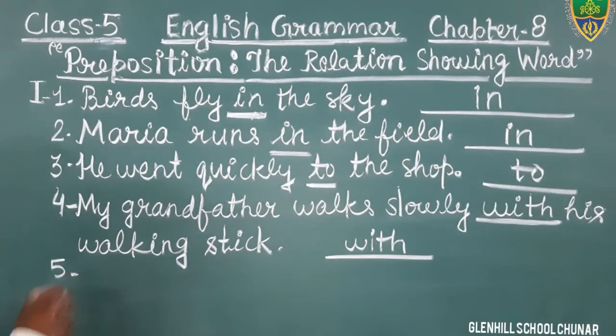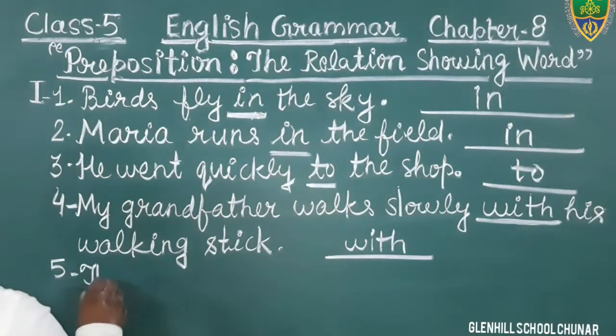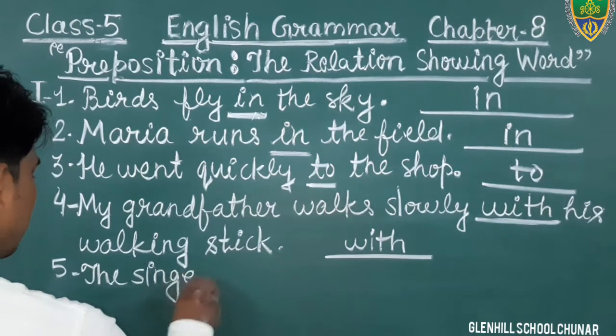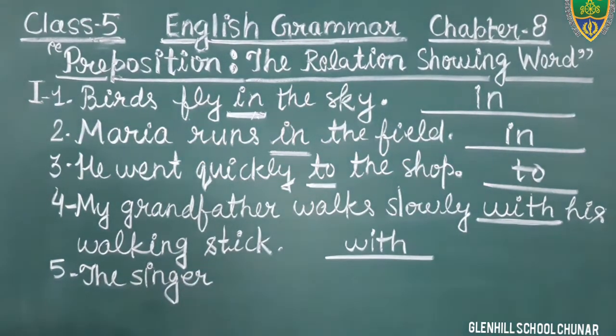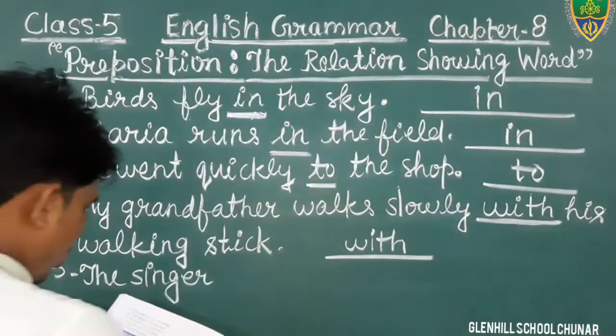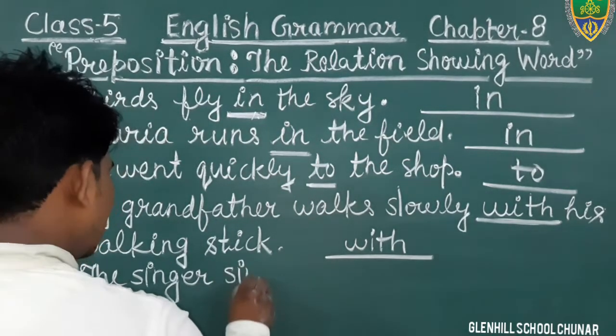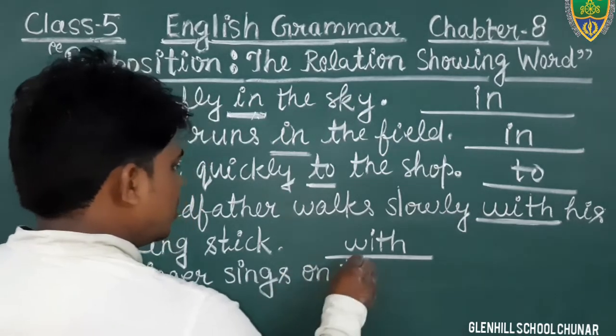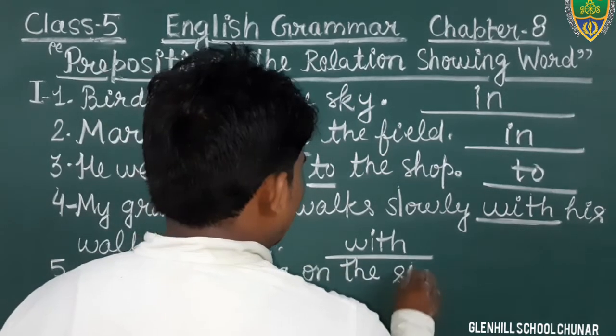Question number 5. What is question number 5? The singer sings on the stage. Stage, S-T-A-G-E.